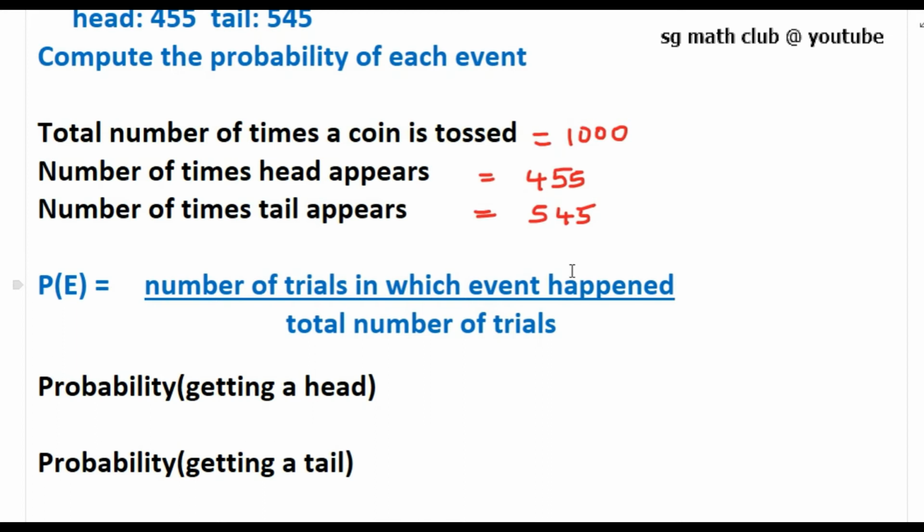So here the random experiment is tossing a coin and the outcomes are head and tail. And an event means either getting head or getting tail. An event means all the outcomes or some of the outcomes. So the probability of getting a head is 455 divided by 1000, and the probability of getting a tail is 545 divided by 1000. So this is the probability of each event, that is the probability of getting a head and the probability of getting a tail.